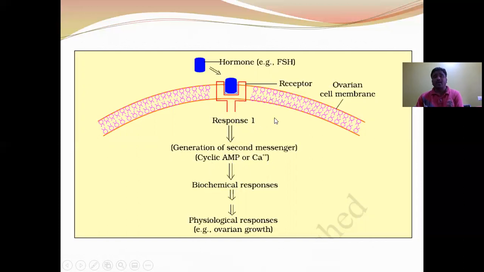Here one enzyme is involved, the adenyl cyclase enzyme. This adenyl cyclase enzyme converts ATP into cyclic AMP. The cyclic AMP acts as a secondary messenger. So this second messenger induces biochemical responses and physiological responses in the respective target organ. This is the mechanism of water soluble hormones.